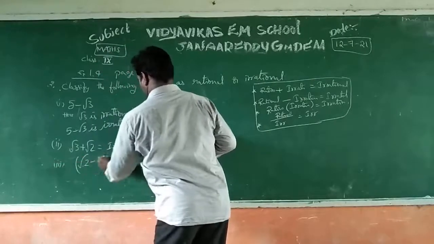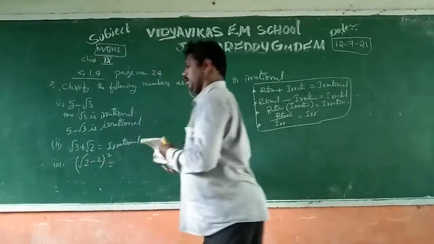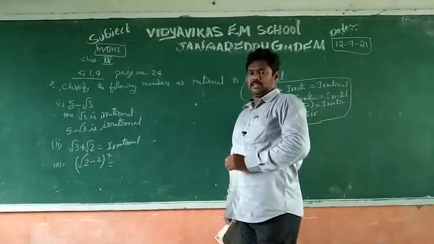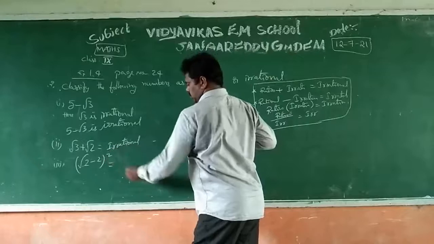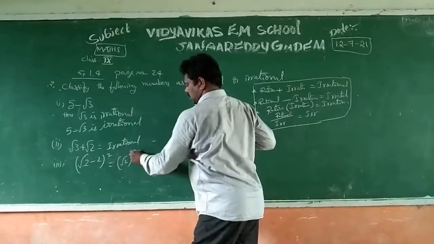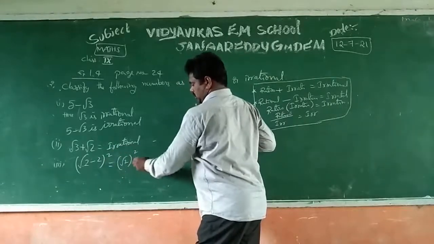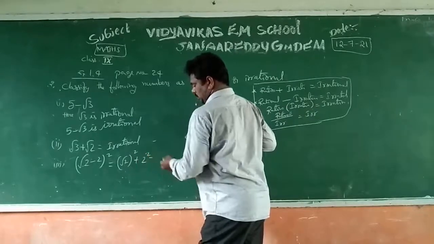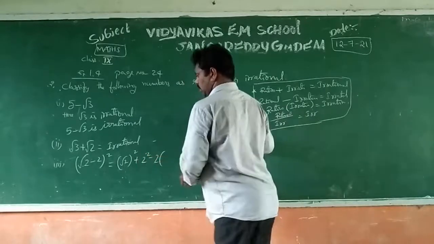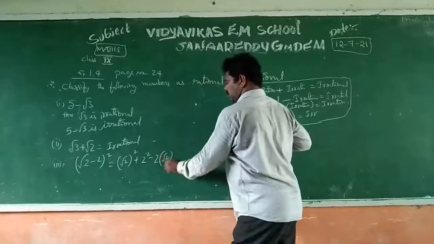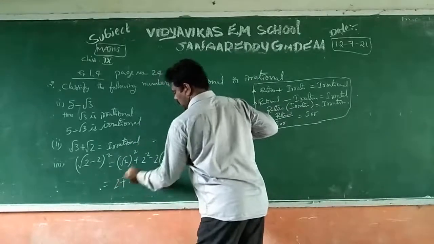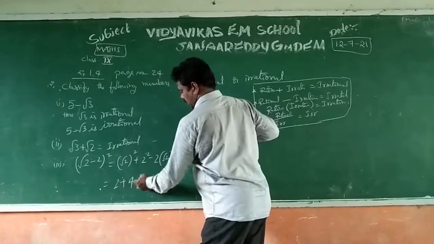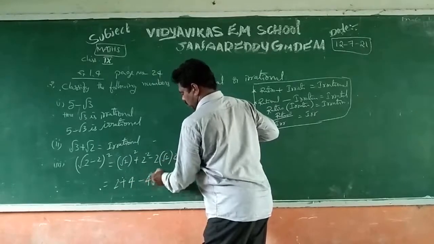root 2 minus 2, whole square. Directly you cannot say this problem. You should try to simplify. (a minus b) whole square is a square plus b square minus 2ab. With root 2 and 2, root 2 whole square is 2 and 2 square is 4, minus 2 into 2 into root 2.